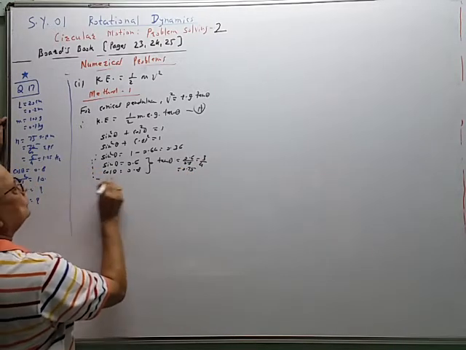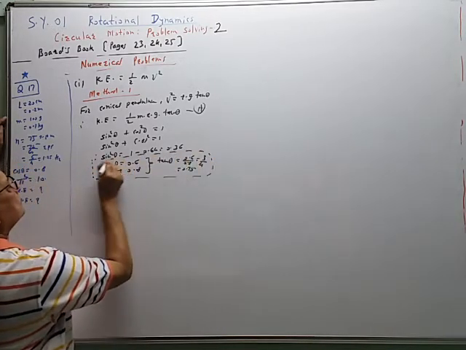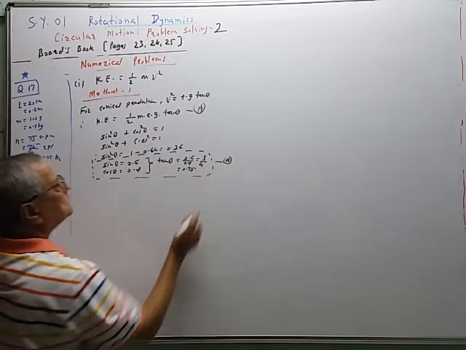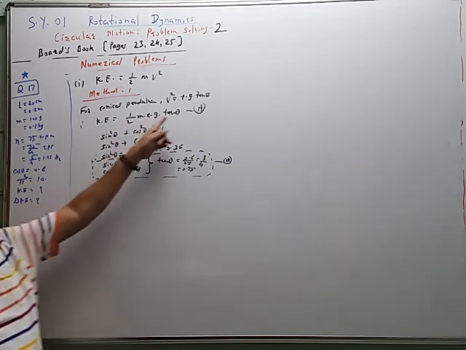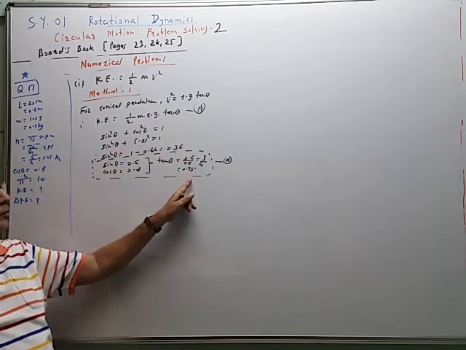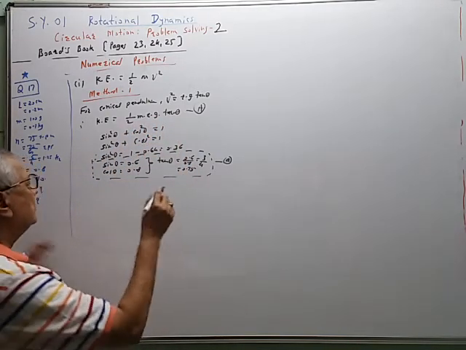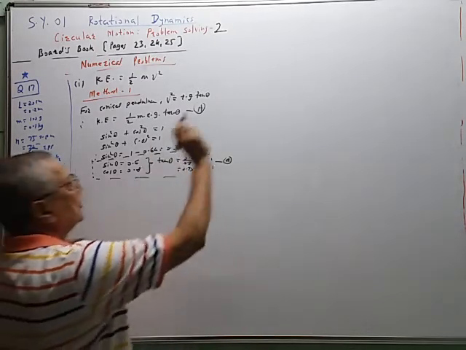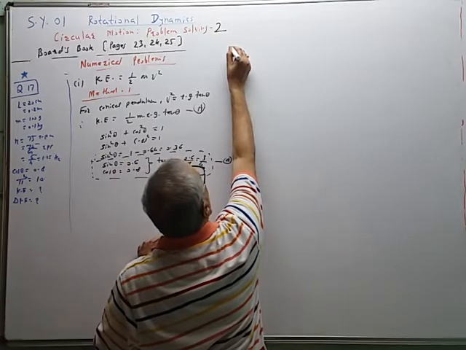So this is the equation small m. Tan theta we know now, 0.75. Now if you see the figure of conical pendulum, I will draw that figure here.